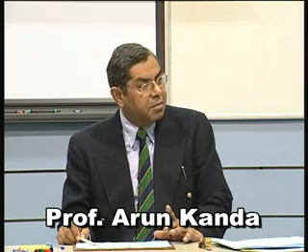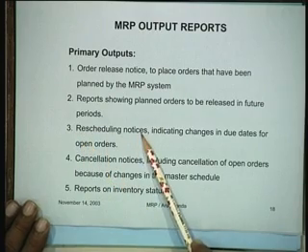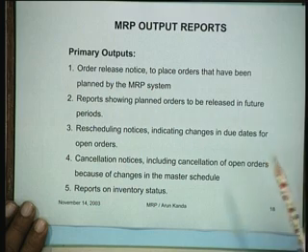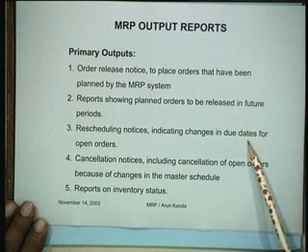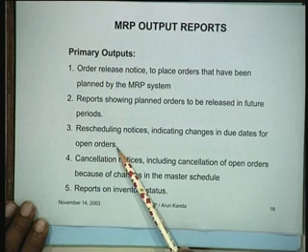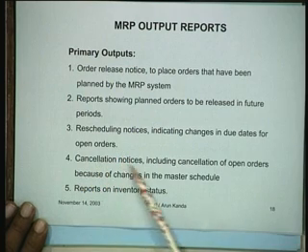So, there is a change in the MPS. Then again you can run the MRP system again and do this rescheduling notices, which will tell you what is the additional number of items that you would require of different types for various kinds of open orders. This information is available. Cancellation notices,